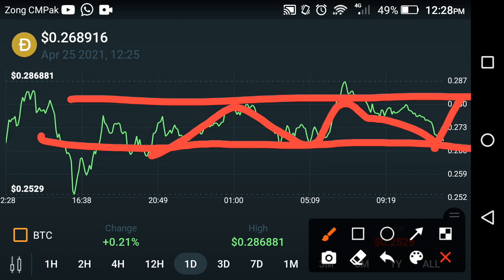So what's your opinion about Dogecoin? What change will occur in Dogecoin? I think the future change of Dogecoin is a positive change, and it can easily hit 1 USD dollar very soon friends. So what's your opinion?